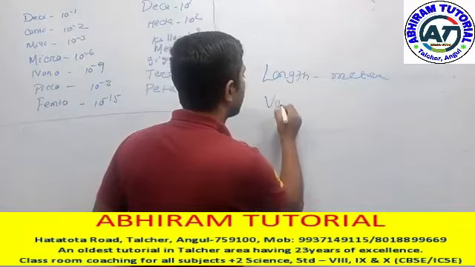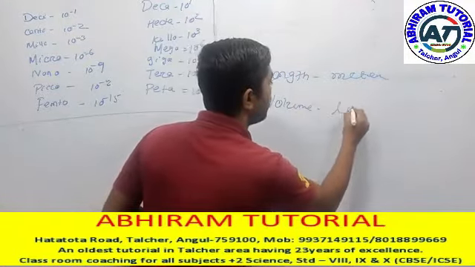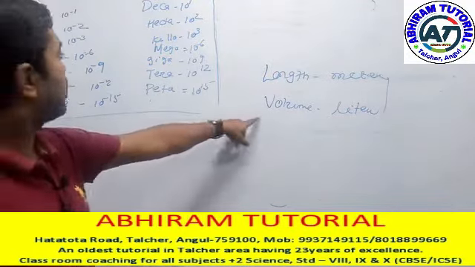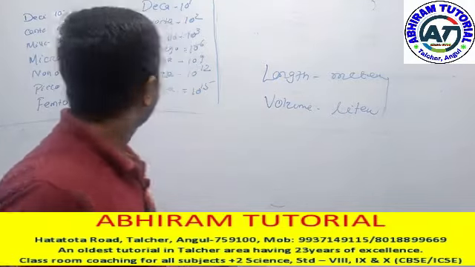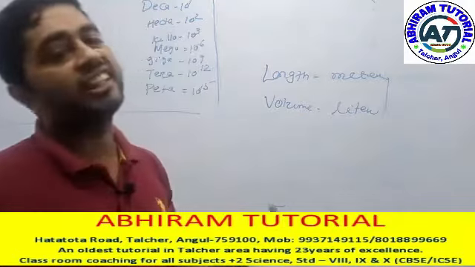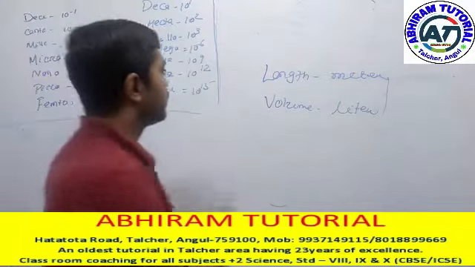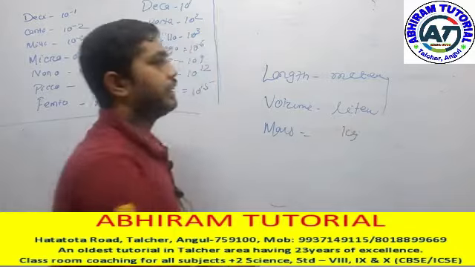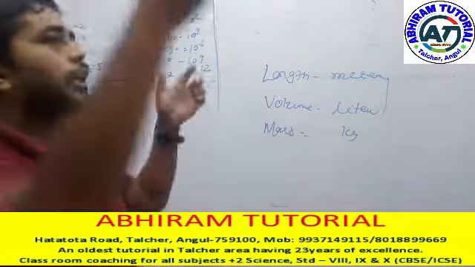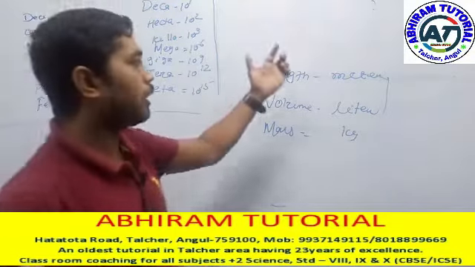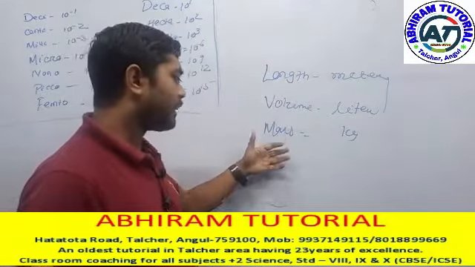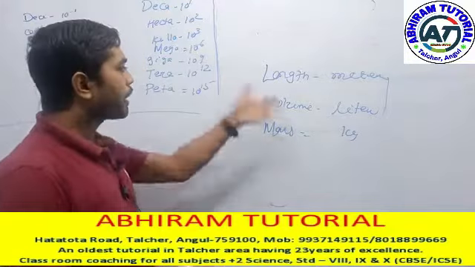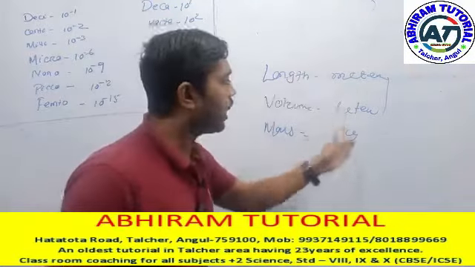Like this, we are measuring volume. This you will be converting into liter. These are the standard units. Means deciliter, centiliter, milliliter, microliter, nanoliter, picoliter, femtoliter. Like length, mass is in case of kg. These are the standards. Next one is your positive part, another one is your negative part. Means one is your lower side or smaller unit system, another one is your bigger unit system. How can it be converted to the standard unit system?